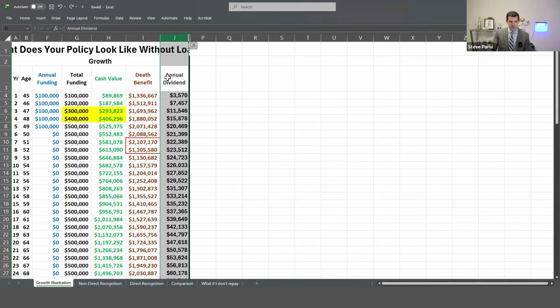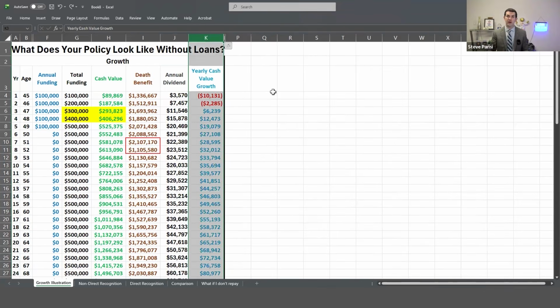So the first thing I just want to touch on very, very briefly here is this. Here is the dividend column from the life insurance illustration. If you rewind the video, you'll see this column on the formal illustration. So that dividend column, when you see that, what does it make you think? Most people think that that's what their money is growing by, but it's not. Look at your first year cash value. What is it? It is just about $90,000. How much did you pay into the policy? $100,000. Did you make money or did you lose money? You lost money, about 10 grand.